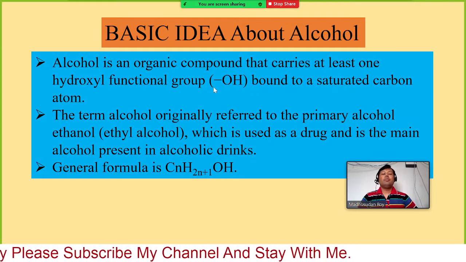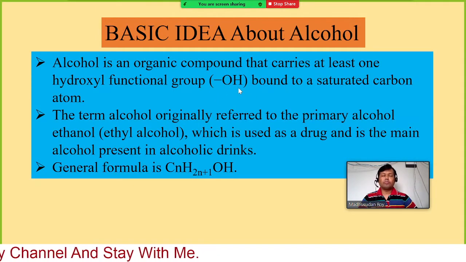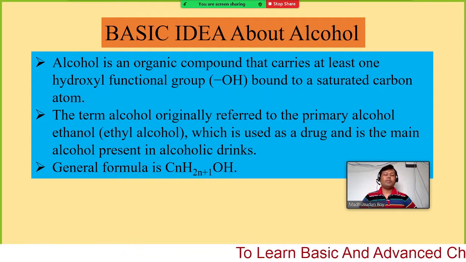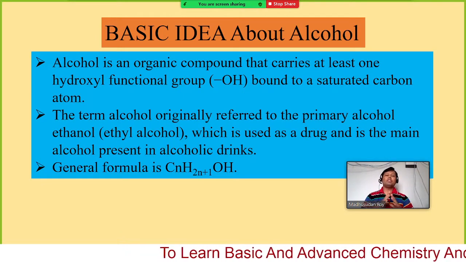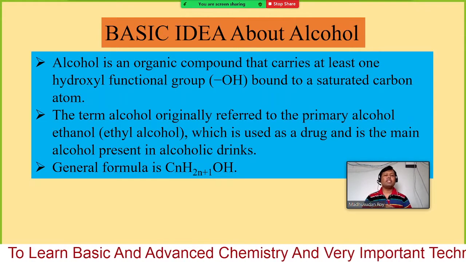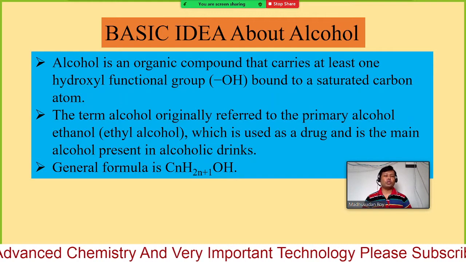Otherwise, sometimes we may have the OH group in some bases also, sodium hydroxide, potassium hydroxide, that are not of interest for this one. So if the OH group is present in an organic compound, that means one hydrogen of an alkane is replaced by one OH group or multiple OH groups.